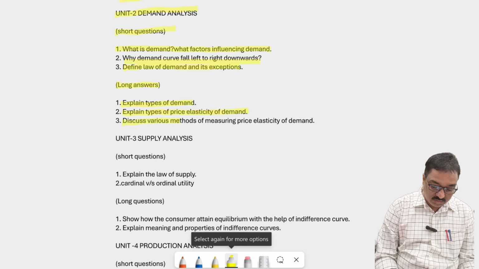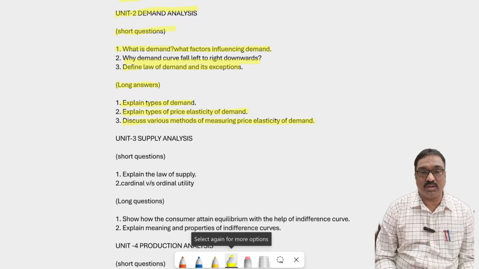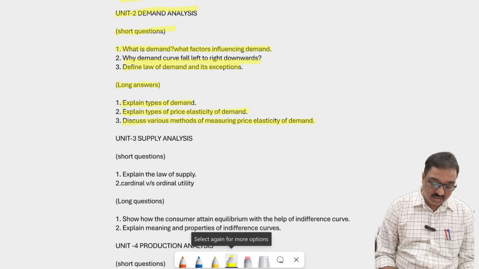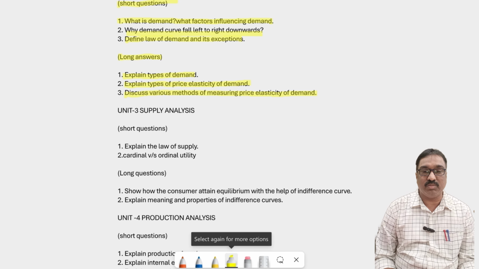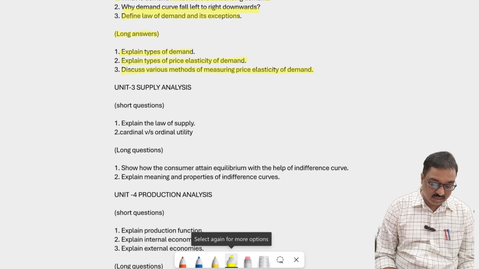And discuss various methods of measuring price elasticity of demand. Like point method, arc method. So price elasticity of demand is measured through actually three methods: total expenditure method, point method, arc method. Any two are compulsory for the annual examination purpose. Sometimes it is given individually also. Explain the point method, explain the arc method to measure the price elasticity of demand. So this is the second chapter.